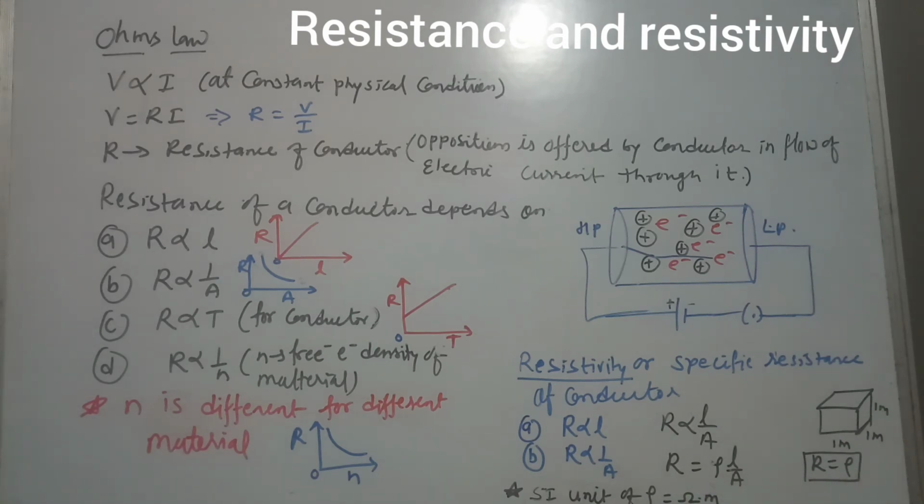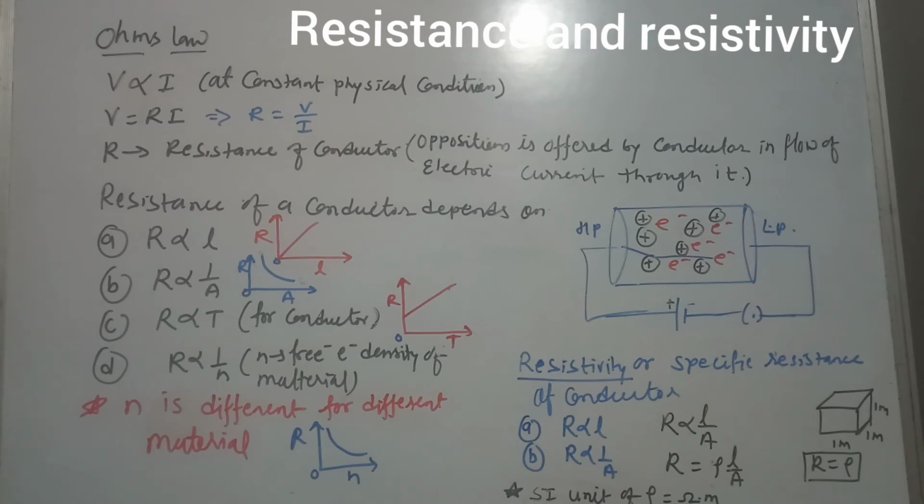So we can define resistivity like this: resistivity of a conductor is numerically equal to the resistance of a cube of side 1 meter. Keep in mind, its SI unit is ohm meter, whereas the SI unit of resistance is ohm.